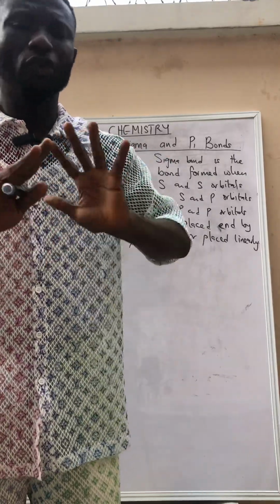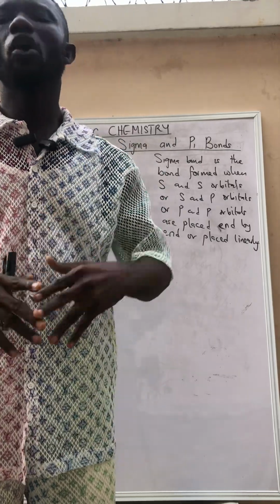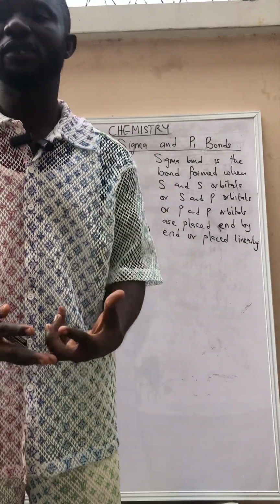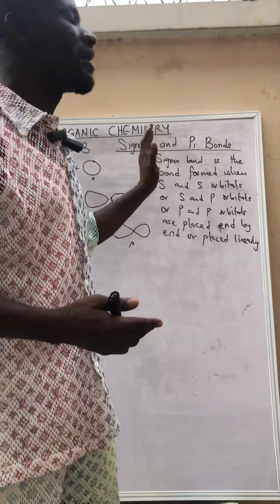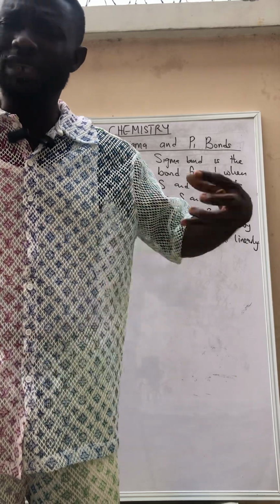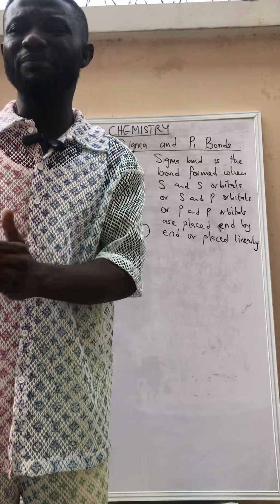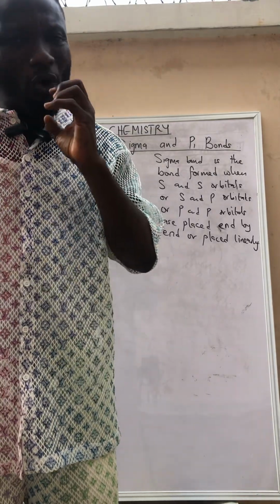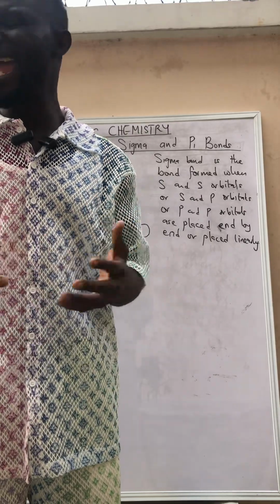So in this definition, you don't need to memorize anything. It's very easy. What you must have in mind, number one, is what type of orbitals you must have in order to form what is called sigma bond. That is point number one. Then point number two is, how are they placed? Are they side by side or are they end by end? Once you know how they are placed, you will be able to remember it anytime.